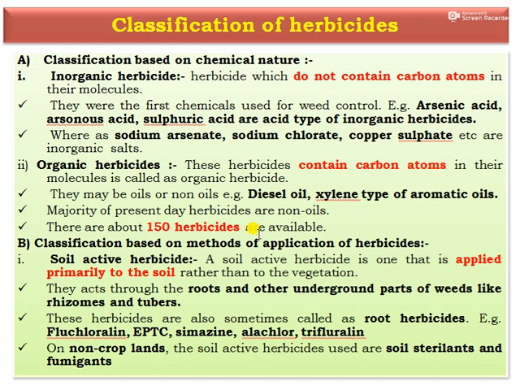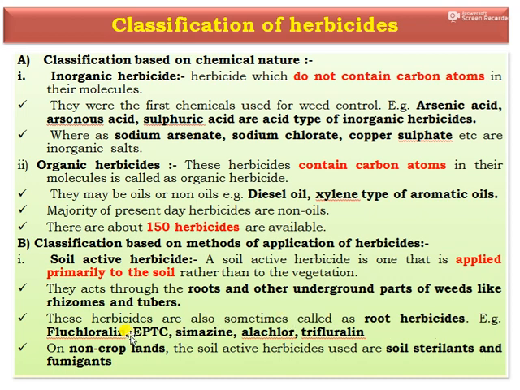Then the second type is classification based on methods of application of herbicides. The first one is soil active herbicide. The soil active herbicide is one that is applied primarily to the soil rather than the vegetation. They act through the roots and other underground parts of the weeds like rhizomes and tubers. These soil active herbicides are also sometimes called root herbicides.